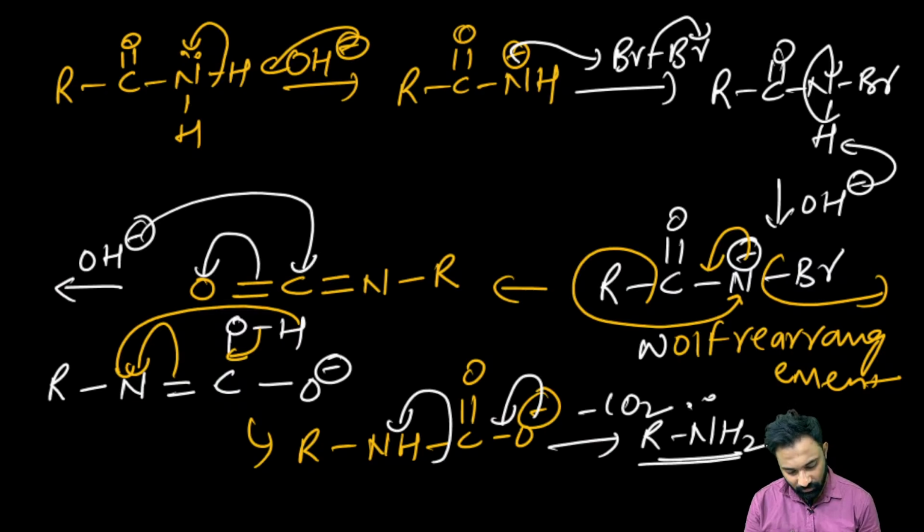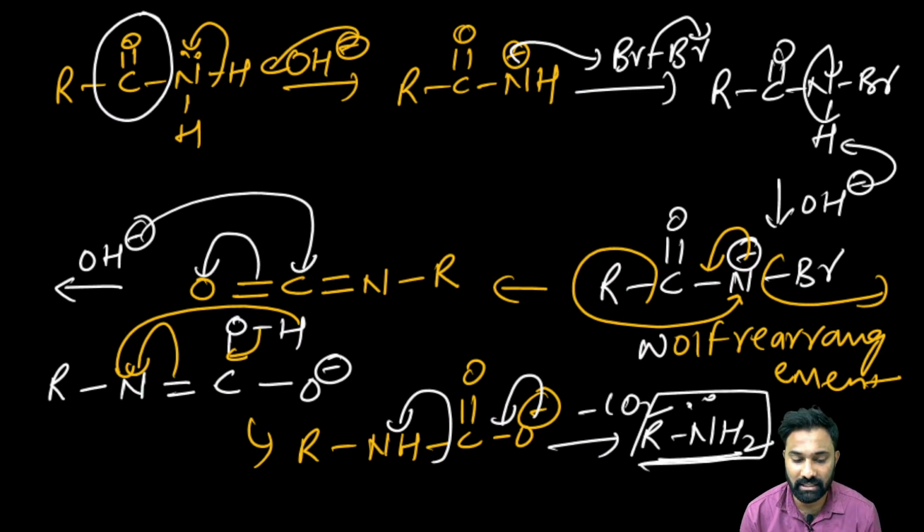Right? Now we can see, whatever the carbonyl carbon we have taken, now one carbon has been lost on the product side, when the loss of the CO2 happens at the product side. Clear? I hope it is clear for everyone.